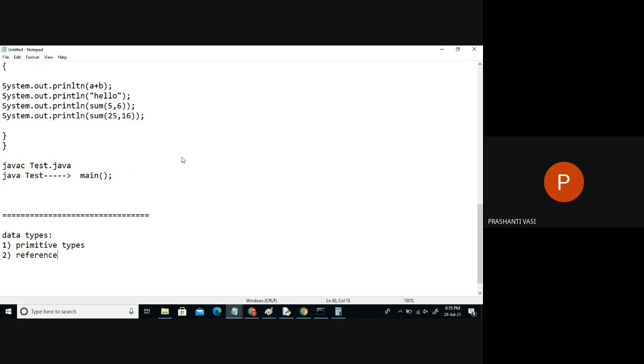Okay. So in Java, we have only two variations of data types. The first variation is called primitive data types, and the second variation is reference data types. Slight difference between these, but if you remember your C language a little bit, reference types are similar to pointer types. I'm not saying exactly the same. These are similar to pointer types. Now, what's the difference exactly?